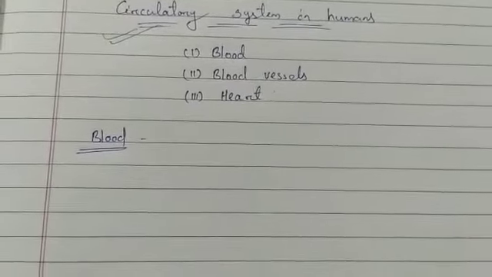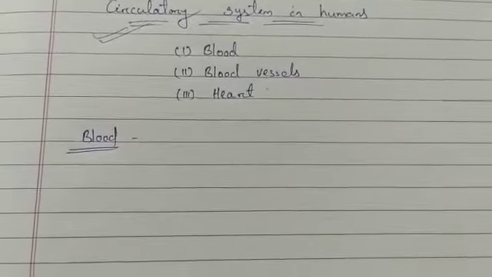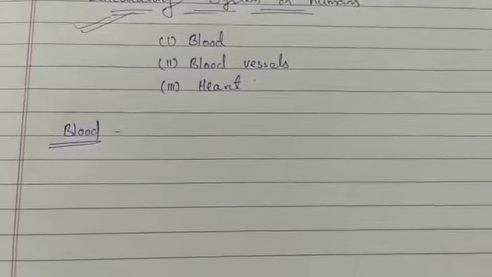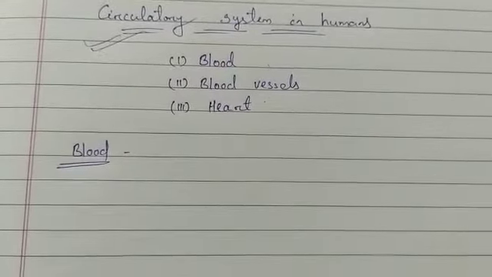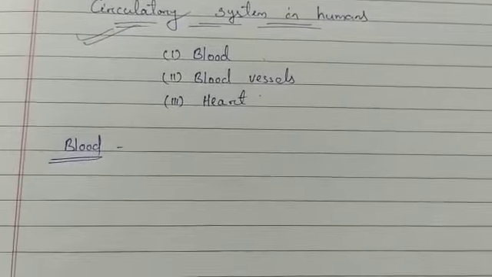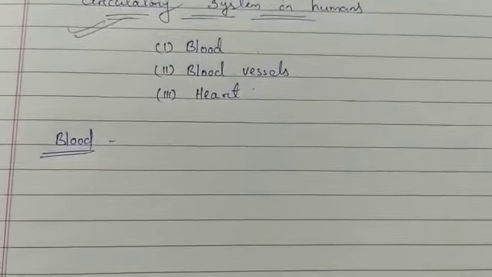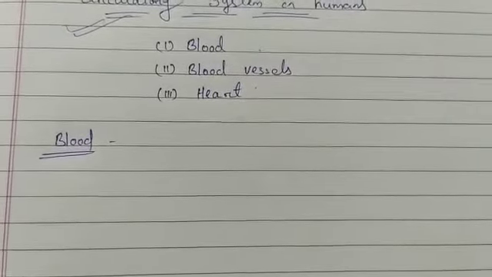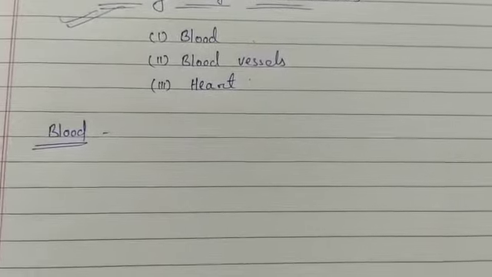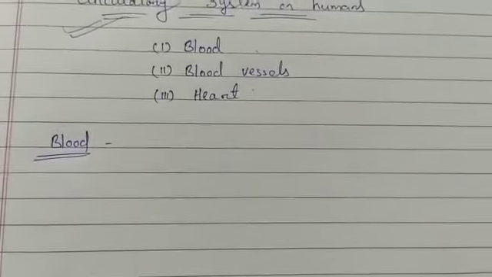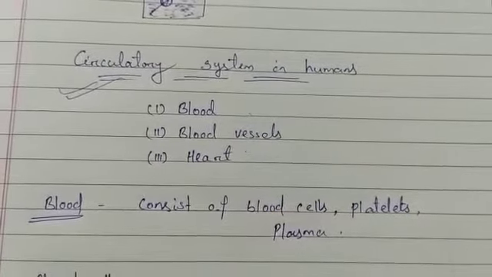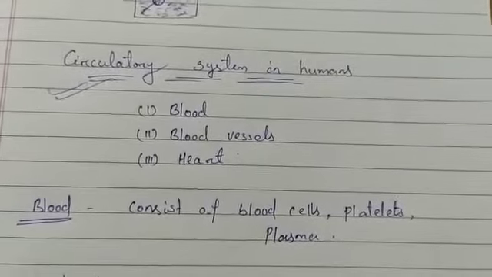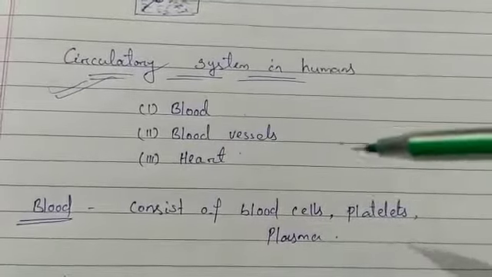First of all we will discuss blood. Blood is a type of tissue which plays a very important role in the circulatory system. Blood works as the carrier of various substances, and the main components of blood are blood cells, platelets and plasma.